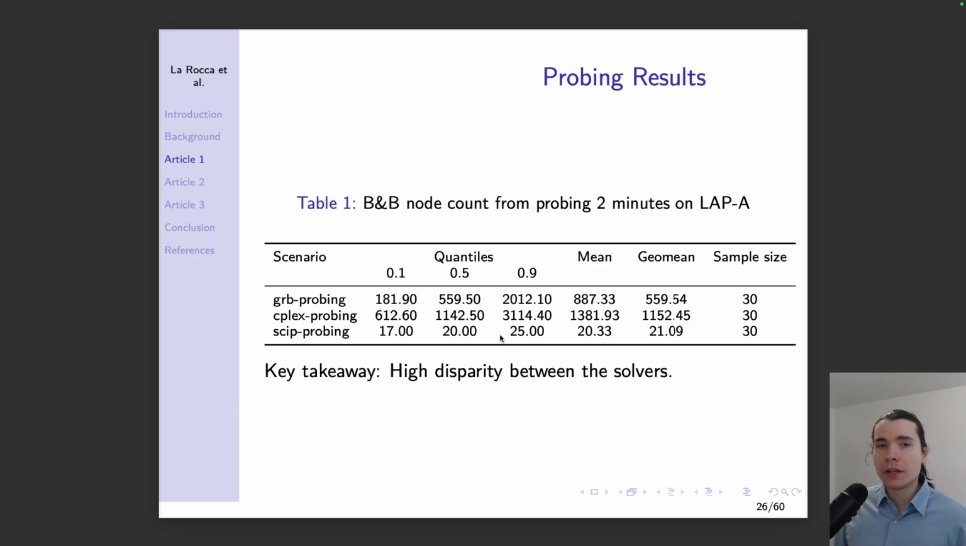Here are the results for the probing data. So how many nodes do we find during the branch and bound? I want to bring your attention to SCIP, where we have about 20 nodes being selected or found during the first 2 minutes, whereas CPLEX generates more than 1,000. This is important because this has important impacts on downstream performance, since we rely heavily on that data to make high-quality solutions. In particular, we found that SCIP had very poor performance relative to the other 2 solvers.